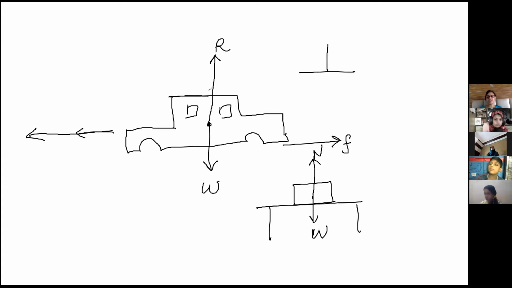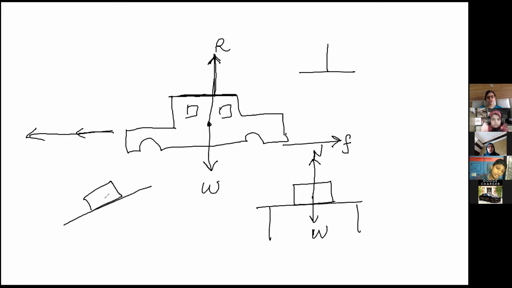So my car is like this. Perpendicular means 90 degrees, so this is the normal reaction. When an object is stable, there is always a normal reaction. A stable object or a moving object, there will be one. But you have to remember, the normal reaction is perpendicular to the surface of the object and weight is perpendicular to the ground.